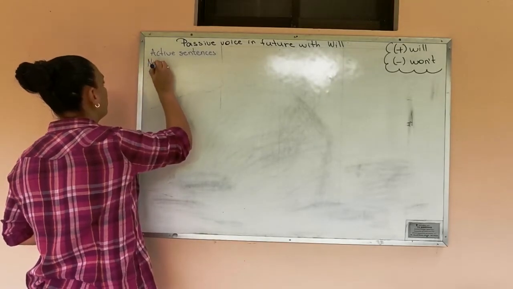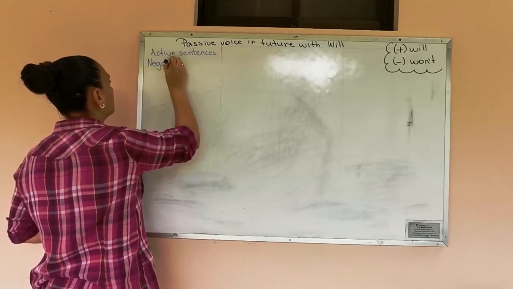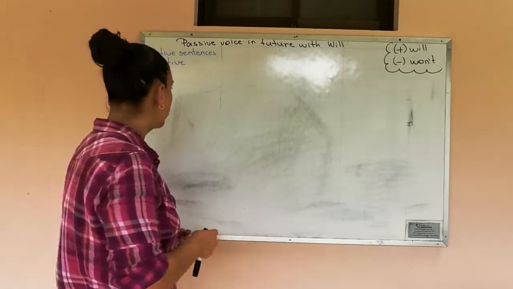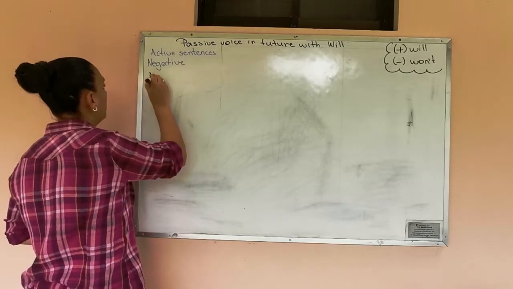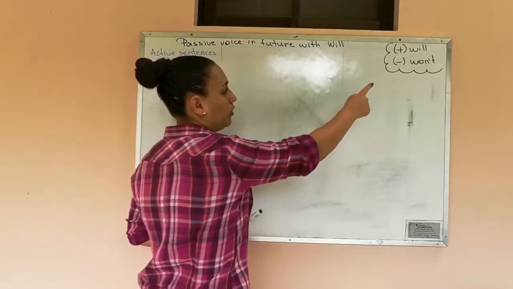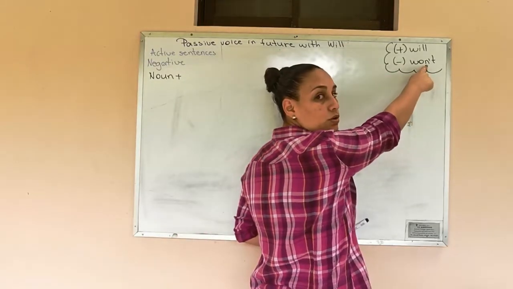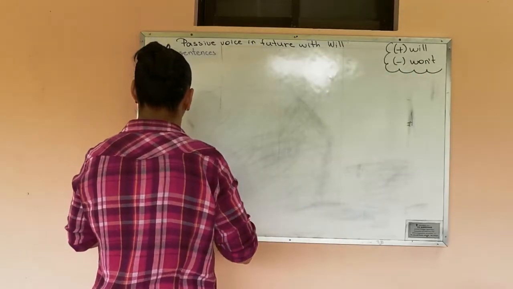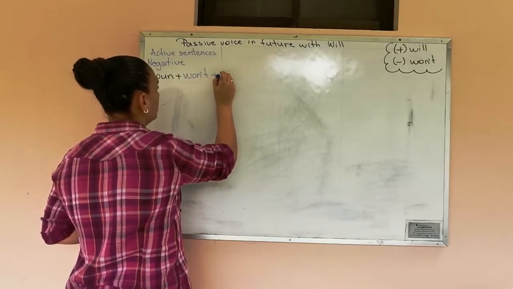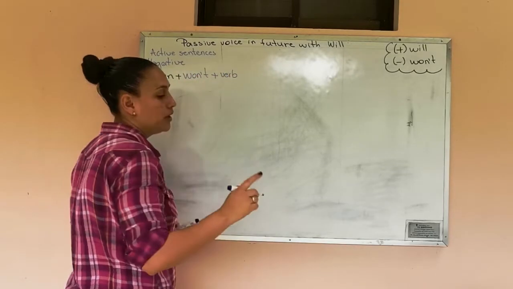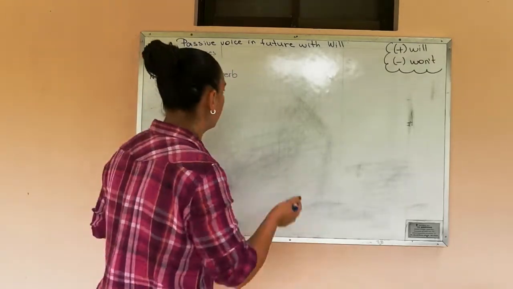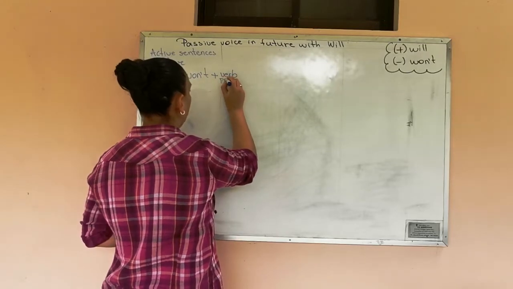Negative sentences. First, I am going to write the structure. The noun plus, remember, the negative ones go with won't. Plus the verb. Remember, the verb goes in simple present. The verb in present.